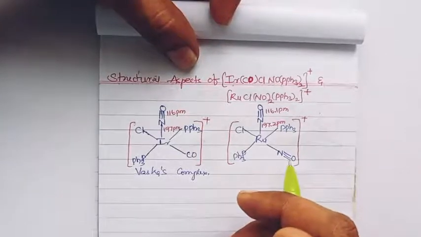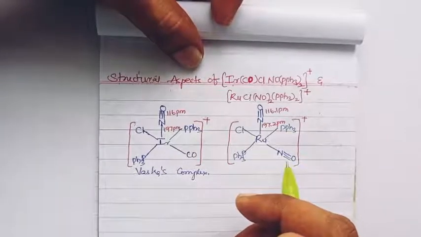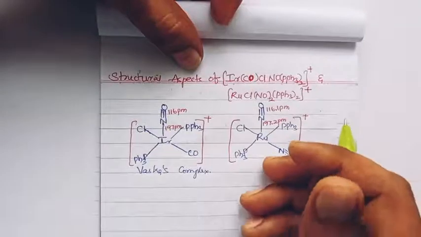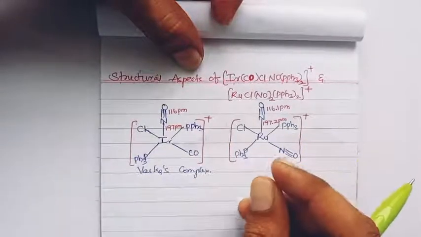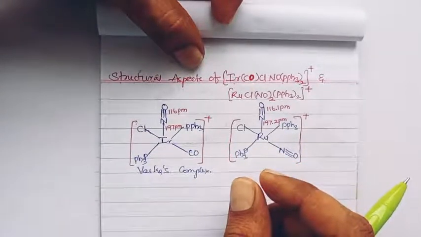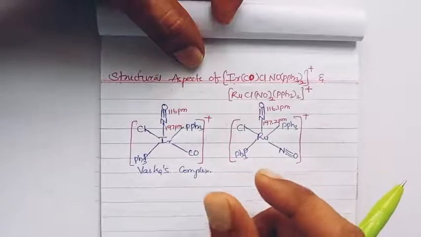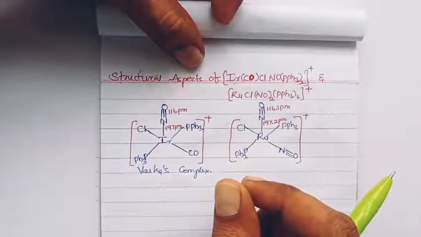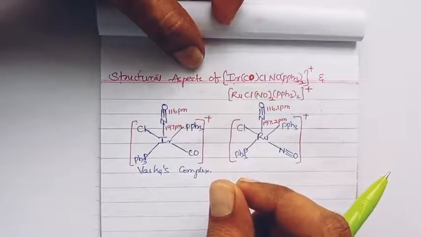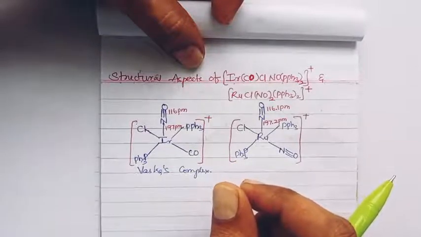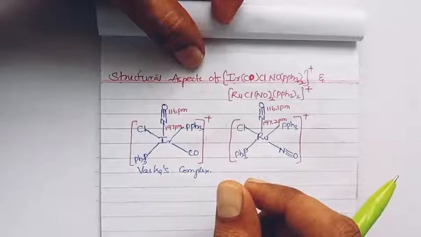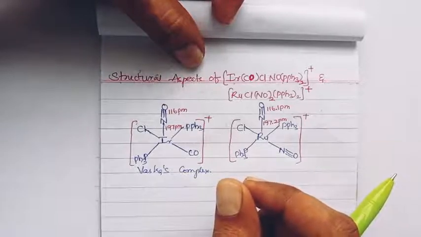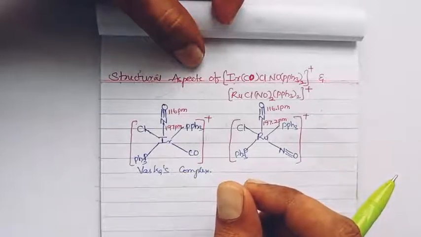While we are explaining the structural aspects of nitrosyl complexes, the important thing we have to get is the nitrosyl's bonding mode. We know that nitrosyl has two types of terminal bonding mode, that is linear and bent.